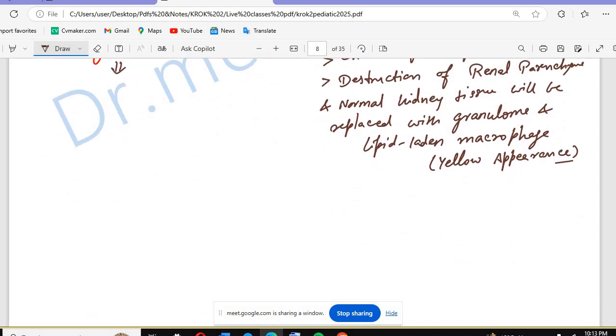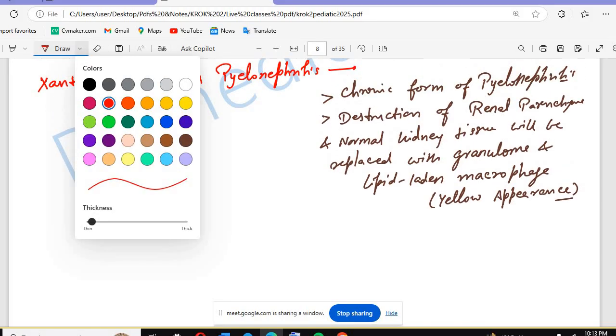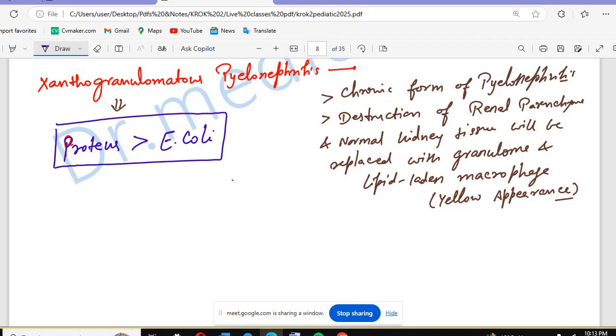But remember, usually E. coli will cause acute pyelonephritis. But here, the most common bacteria causing xanthogranulomatous pyelonephritis is Proteus, and then the second one is E. coli. So remember that if Proteus is there, Proteus can also cause acute pyelonephritis also. These are some common things that you have to apply in the exam.